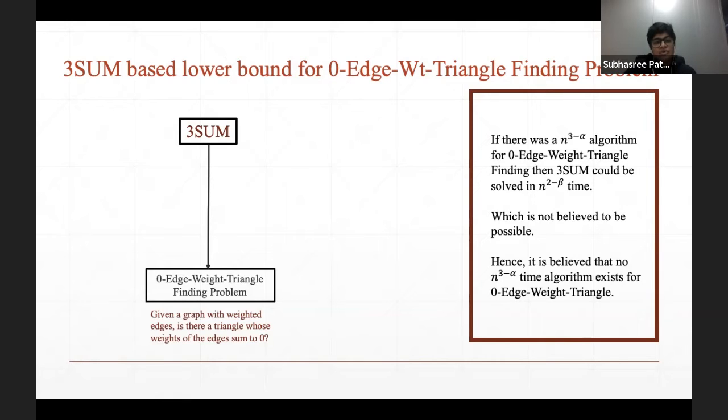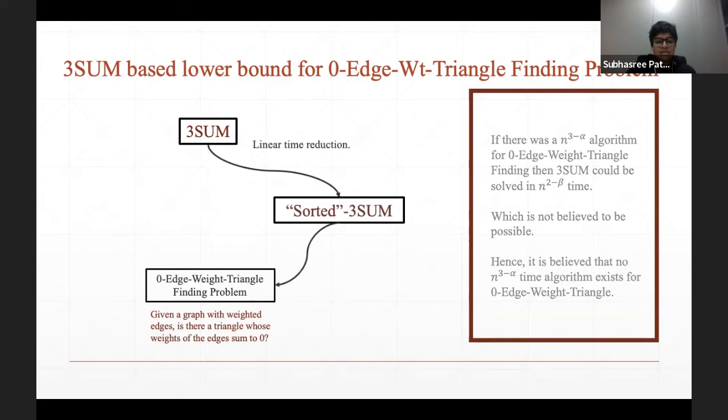Now, what was interesting was this reduction went through a tiny step where they sort the input, not like it takes a linear amount of time, a simple sorting, structuring of this input of three-sum. And then they gave a non-trivial reduction from the sorted version of three-sum to this zero-edge weight triangle finding problem, okay?